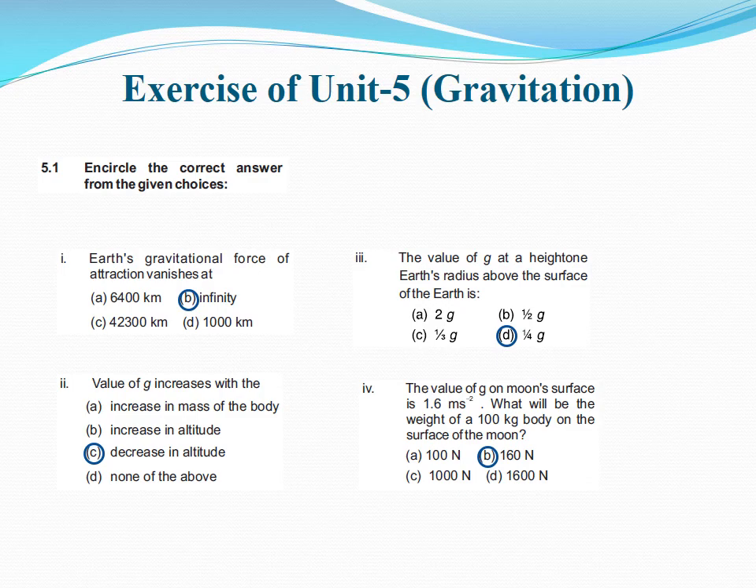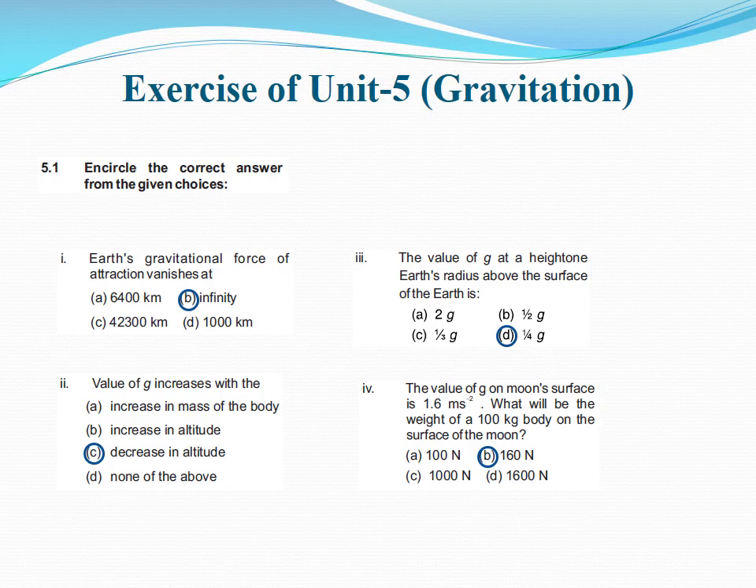MCQ number 2. Value of g increases with the, so again 4 options are given and we have learned from the previous lecture that g equals capital G M over (R plus h) whole square. This equation suggests that value of g increases with decrease in altitude. As we go towards the surface of Earth, the value of g increases, and as we go above the surface of Earth, the value of g decreases. So C is the option.